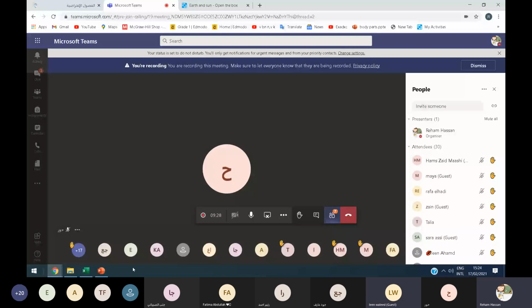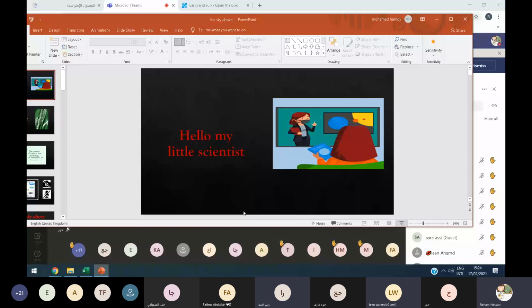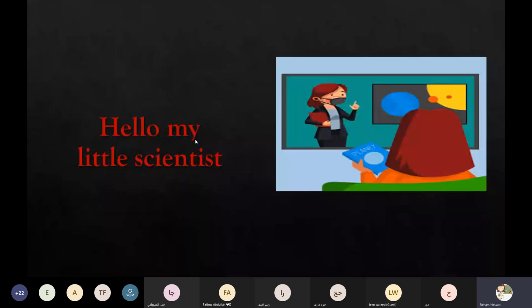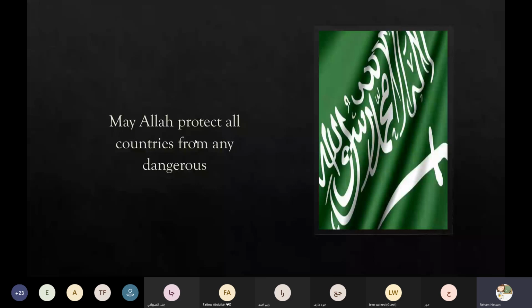I don't see the picture. Now, yes, is it clear? Okay, so close your eyes, please. May Allah protect Saudi Arabia and all Islamic countries from any dangers.